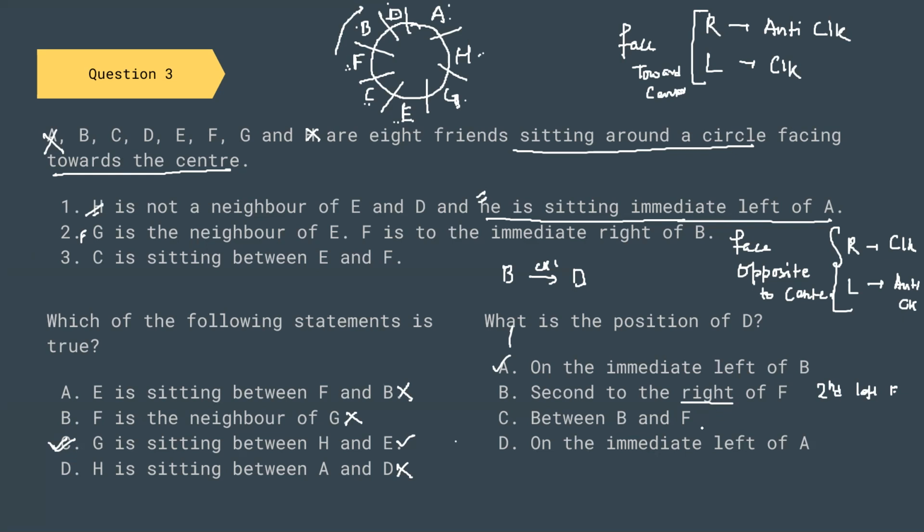Between B and F, D is not between B and F. On the immediate left of A, no, it is immediate right of A, because from A we have to go in the anti-clockwise direction. So this information is wrong, this is wrong, and this is wrong. So the correct information is option A. This is our correct answer, on the immediate left of B. I hope this was clear to you.